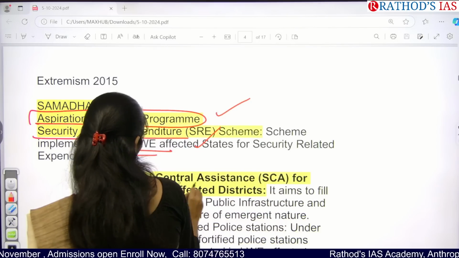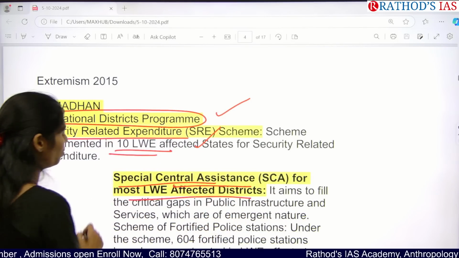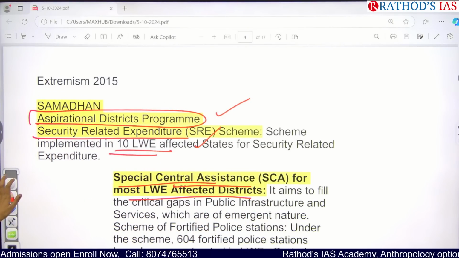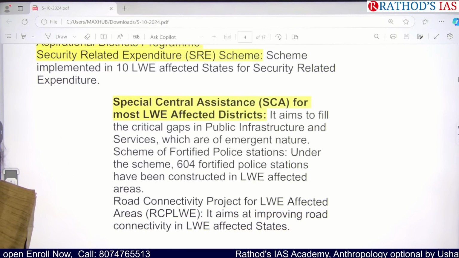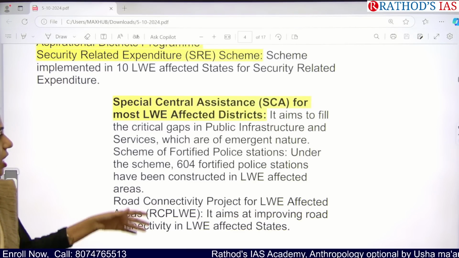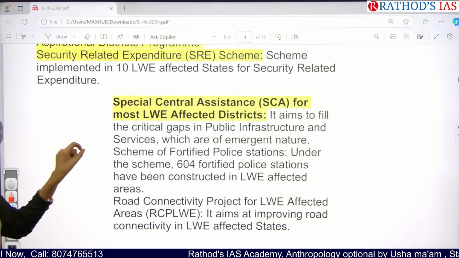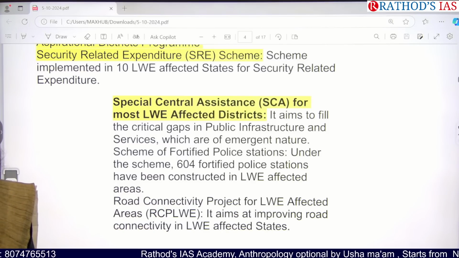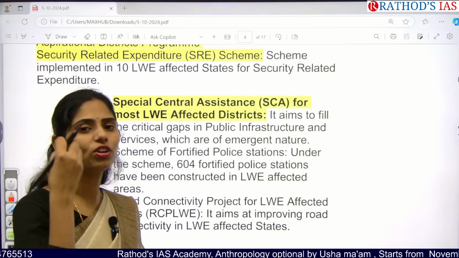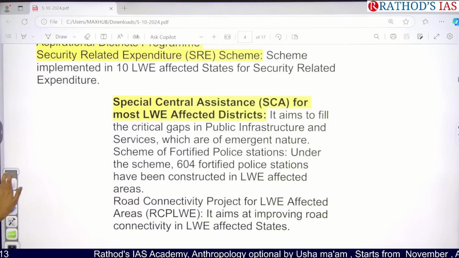And next one here is special central assistance for most left-wing extremism affected districts. So they are focusing especially on whatever critical gaps we have in our public infrastructure. So we are fulfilling that, like improving our police stations, improving our education, improving hospitals, etc.